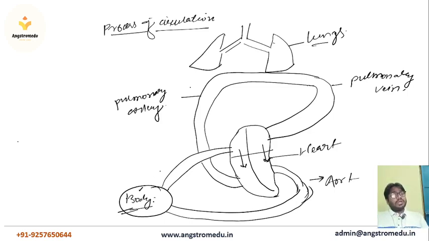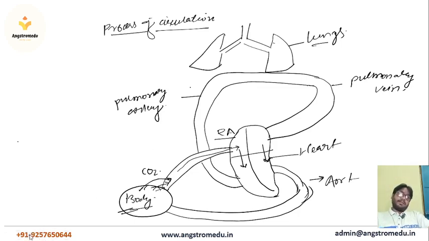Now this CO2 gas is very toxic for our body. It has to be removed from the body instantly. So from the body, CO2 is mixed in our blood. This one is the CO2. CO2 is mixed in blood, and this blood is collected from our body and transported into the right atrium. First, blood is collected from all over the body and transported into the right atrium.